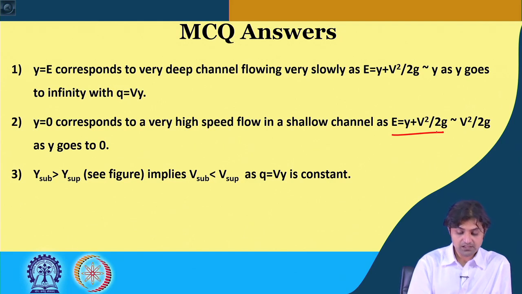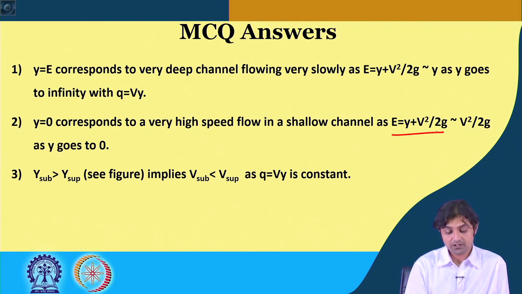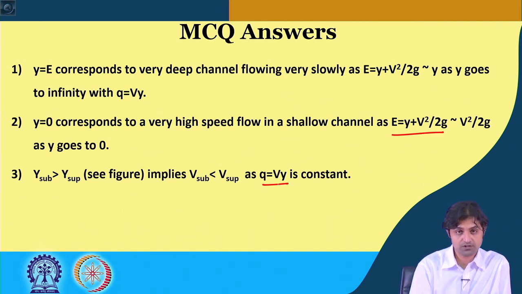And the third is y sub is greater than y supercritical. See the figure, because this implies that velocity of supercritical is greater than velocity of subcritical, as q is equal to v y is constant. So, q is given as v into y.